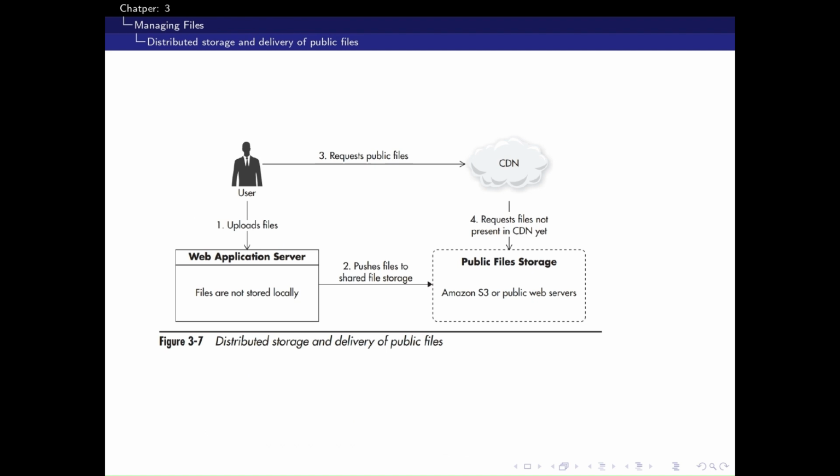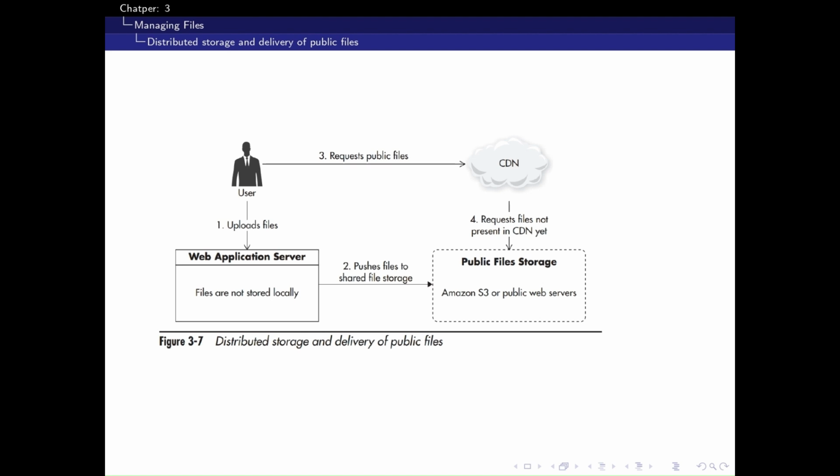Managing files. The second major type of state in front-end servers involves file storage. Web applications often deal with user uploaded content like images or videos and system generated files like invoices or reports. Files can be public, accessible to everyone, or private, restricted to certain users.